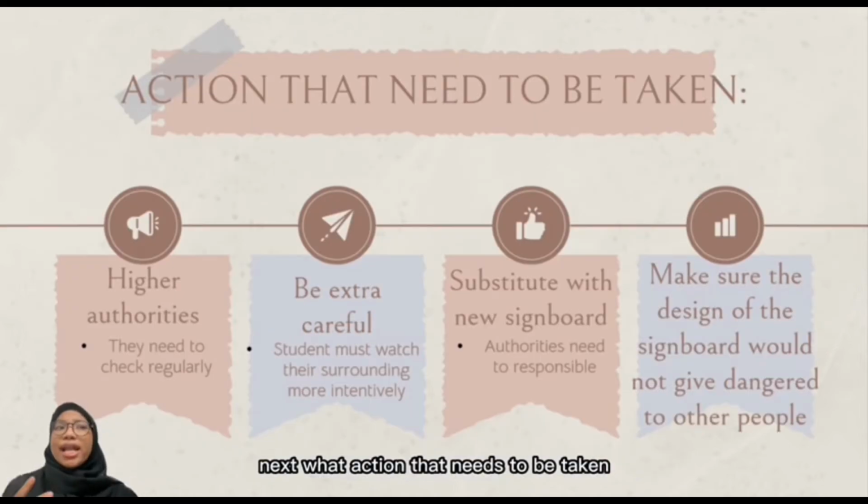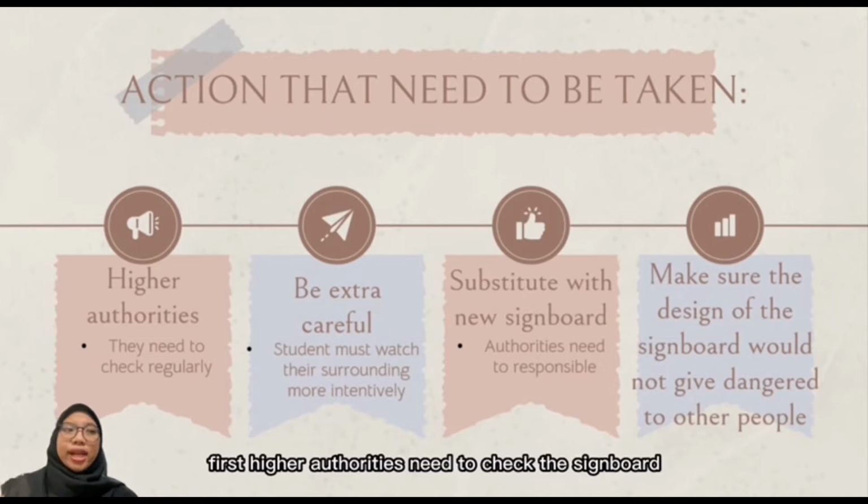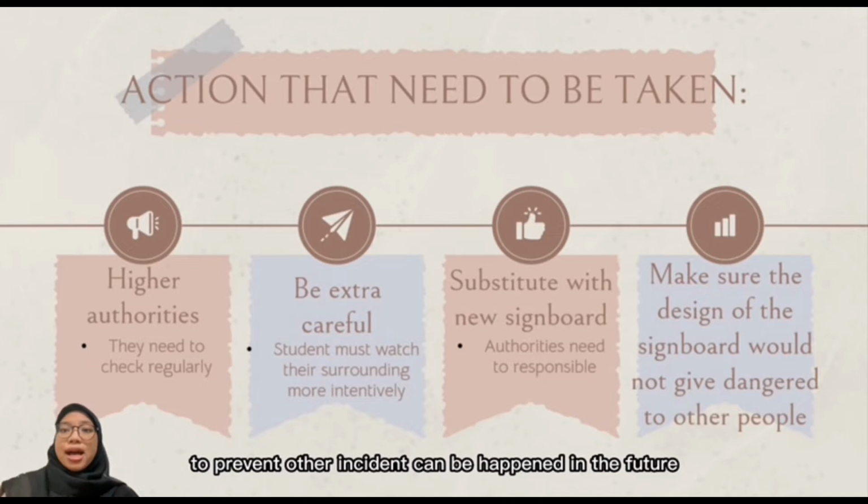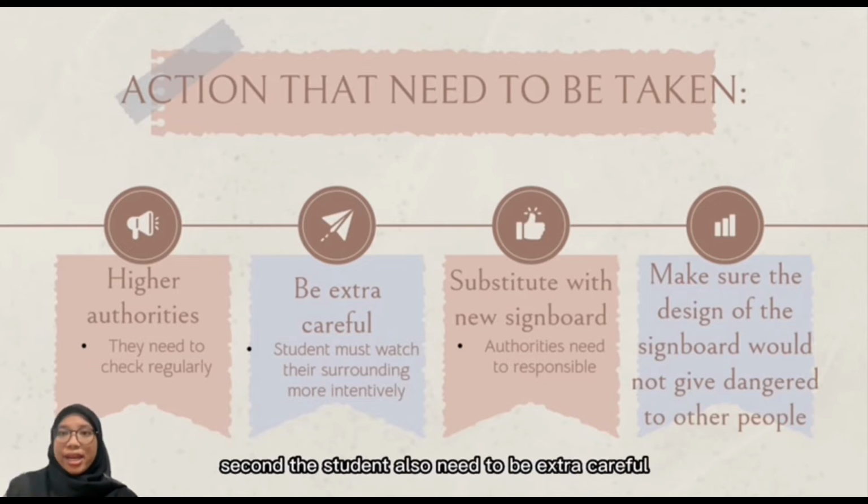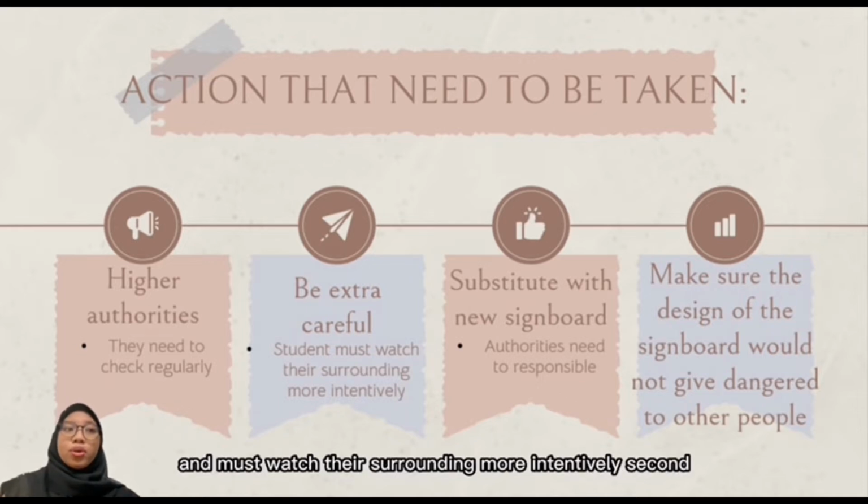Next, what action needs to be taken for this unsafe condition? First, higher authorities need to check the signboard regularly to prevent other incidents from happening in the future. Second, students also need to be extra careful and must watch their surroundings more intensively.